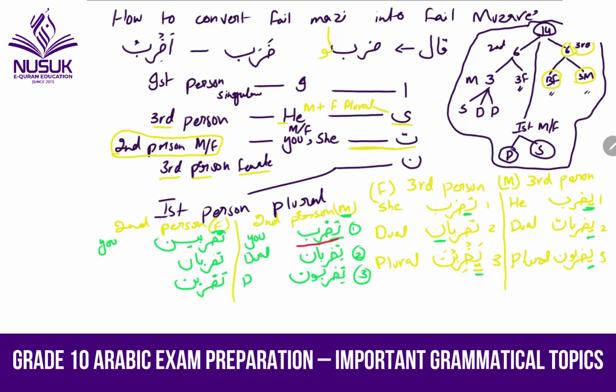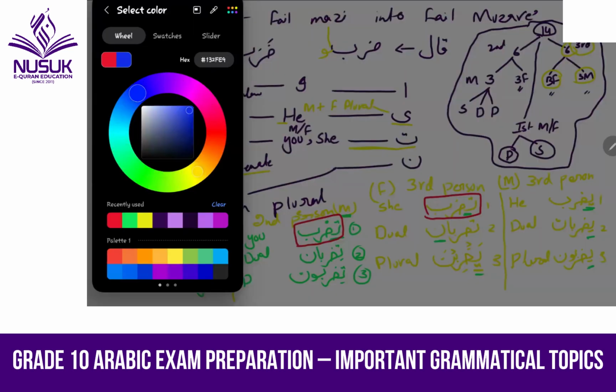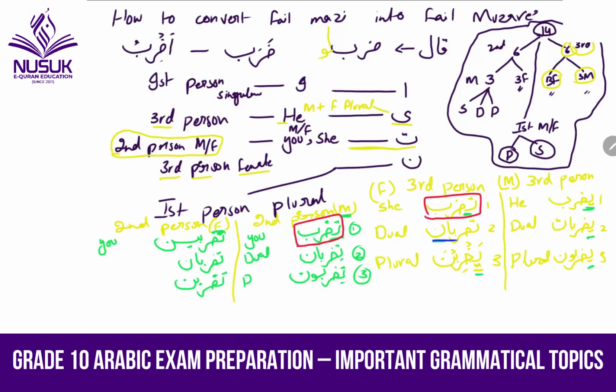Now which letters are same? I'm gonna point out there. Tazribu, and this is Tazribu. And there also we have Tazribani, this one, and Tazribani, this one, and this one, same. These are same only. And there it is just Yazribna, and there is Tazribna. Got it? And now the rest two, the first person.